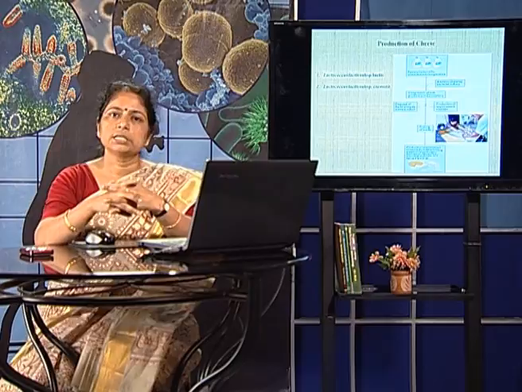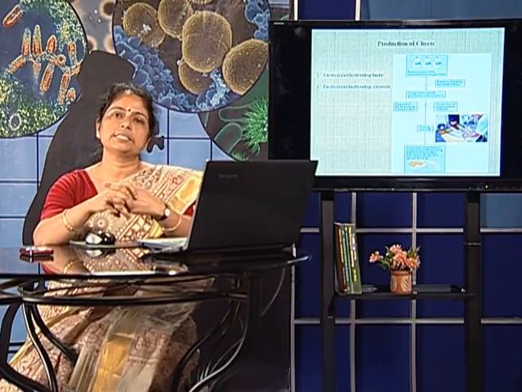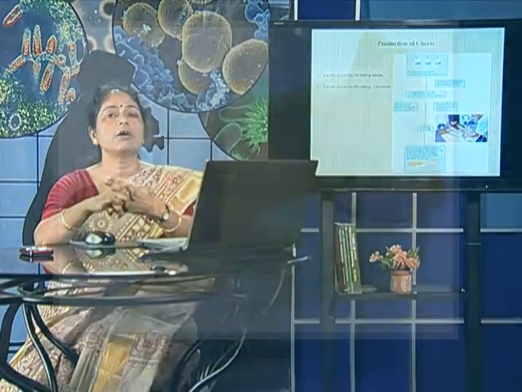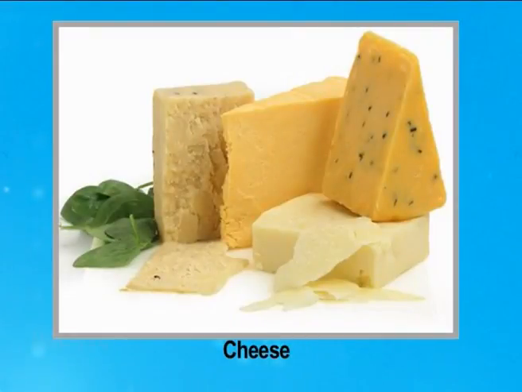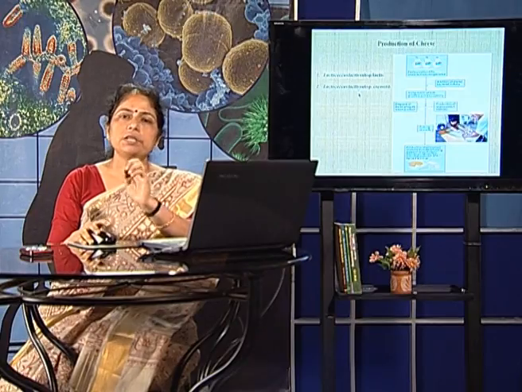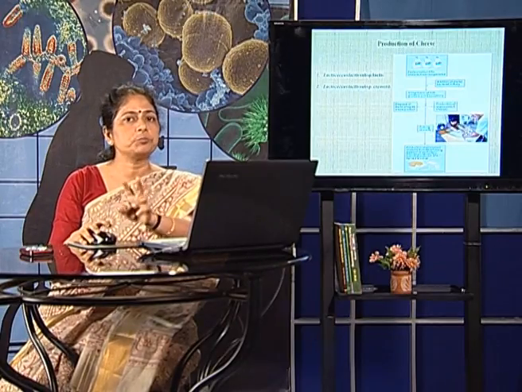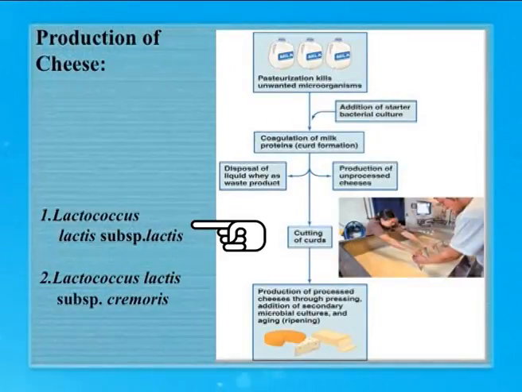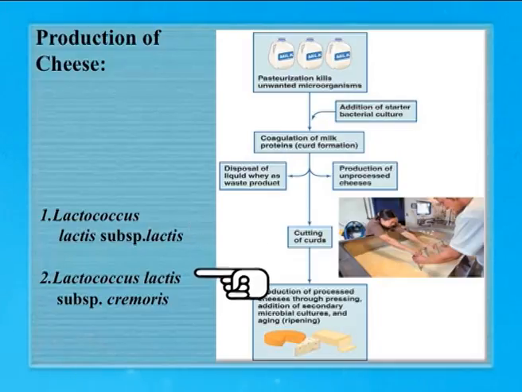Another important characteristic feature of the lactic acid bacteria is that they are used during the production of cheese, a very important dairy product in the food industry. Cheese can be produced with the help of two different subspecies of Lactococcus lactis. One is Lactococcus lactis subspecies lactis and the other one is Lactococcus lactis subspecies cremoris.